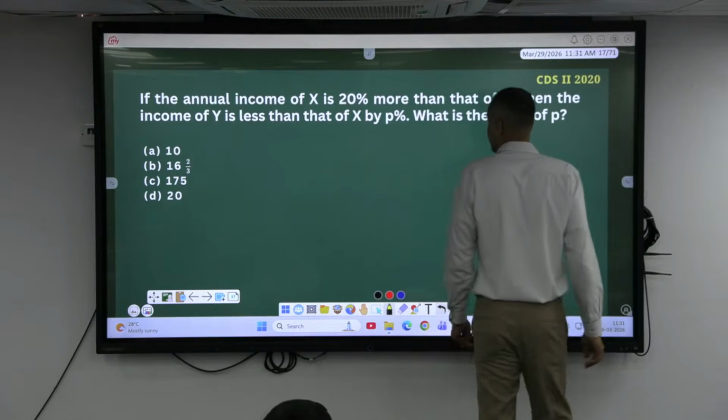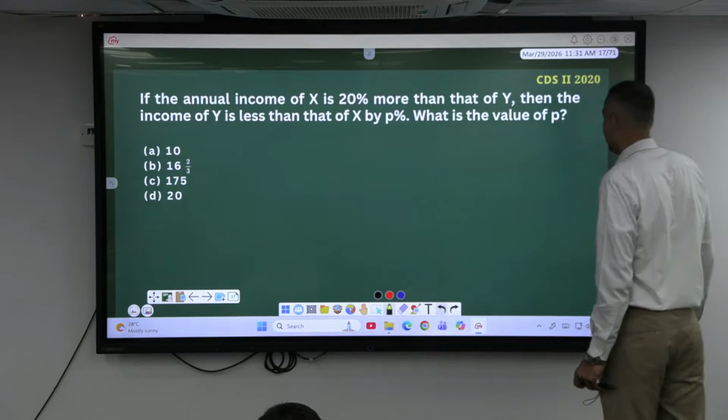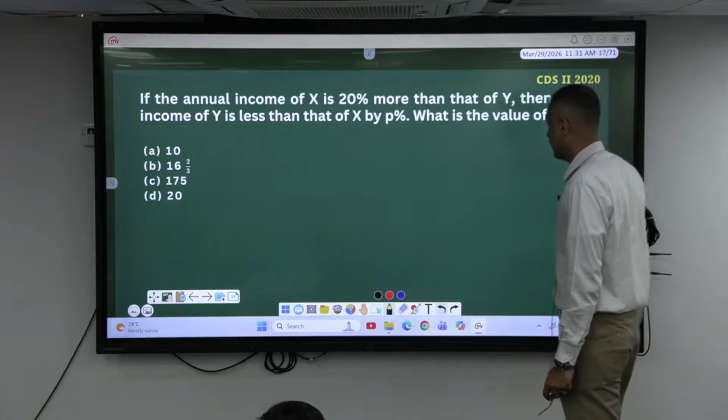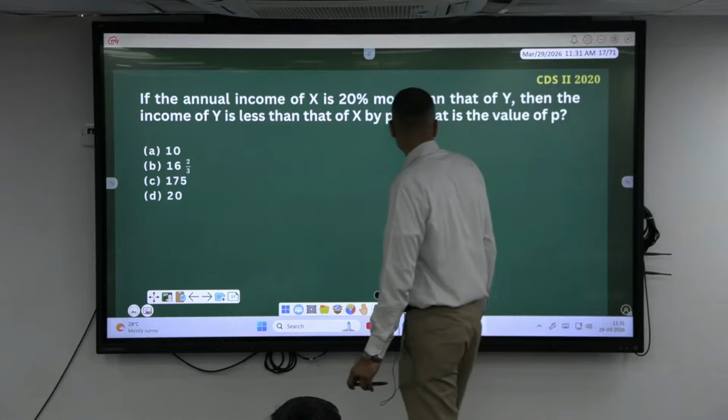If the annual income of X is 20% more than that of Y, then the income of Y is less than that of X by P%. What is the value of P?